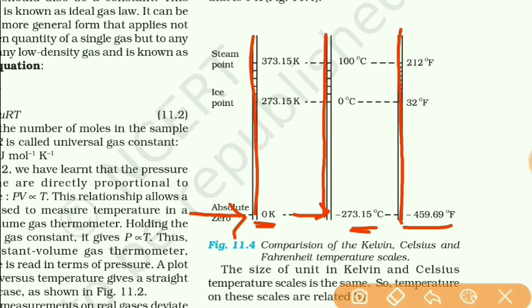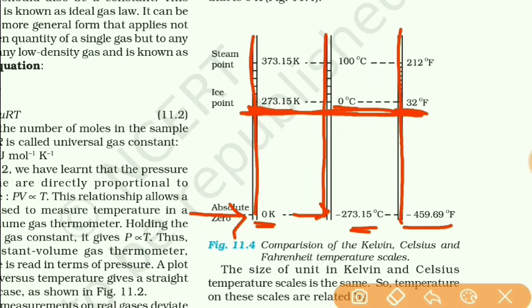Now ice point, in Celsius scale it is 0 degree Celsius. For the Kelvin temperature scale, it will be 273.15 Kelvin, and for the Fahrenheit scale it is 32 degree Fahrenheit. So this represents the ice point in different temperature scales.